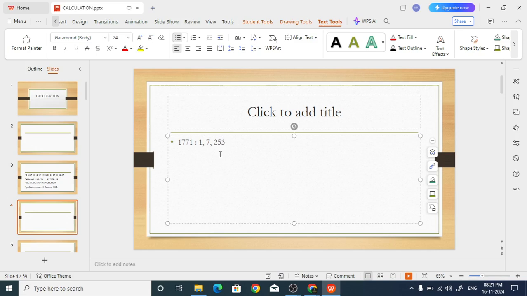What are the factors of 253? What about 11? If you divide by 11, what will you get? Is 1771 divisible by 11? Yes. Is it divisible by 23? Just check.